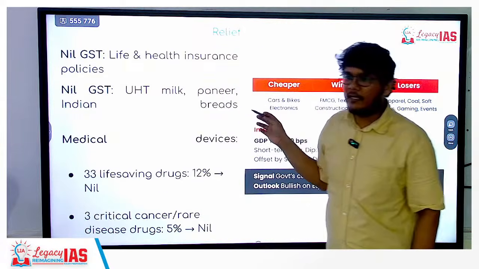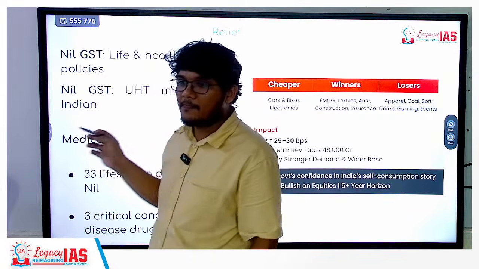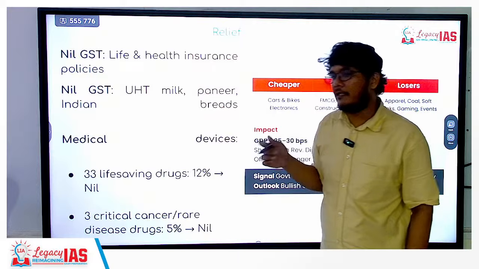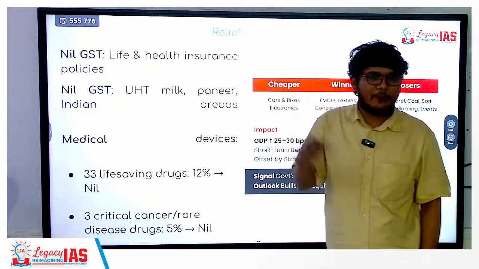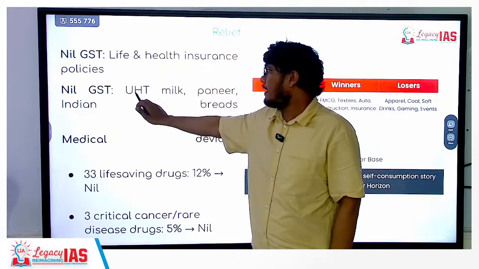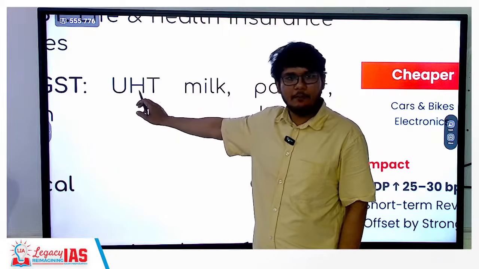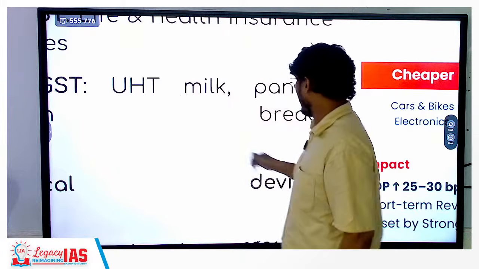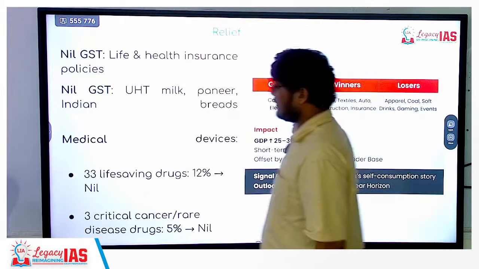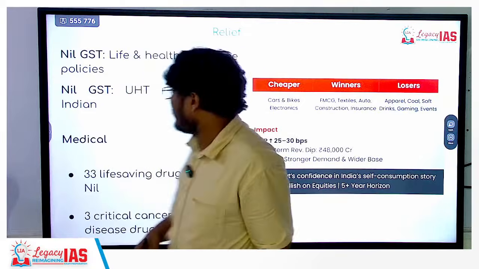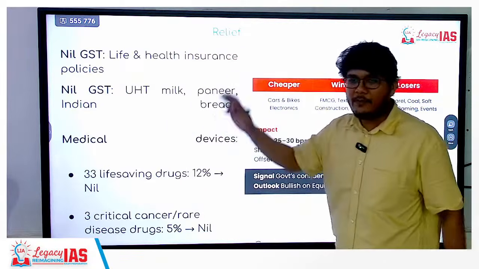What is this UHT milk? This is the milk that is processed at very high temperatures for packaging. Processing is done at high temperature, ultra high temperature milk. Generally, these things are done so that the milk lasts for a longer duration. So milk, paneer, Indian bread, etc. all will be at zero.